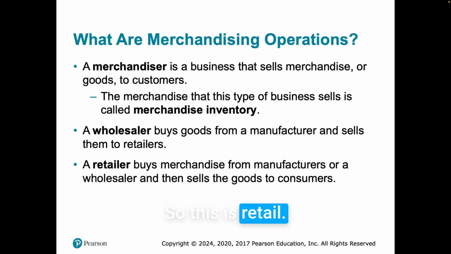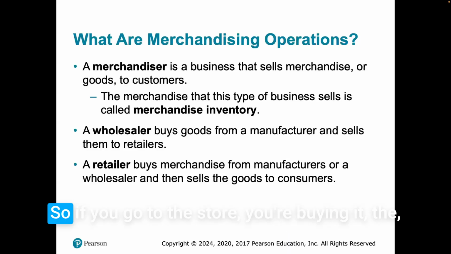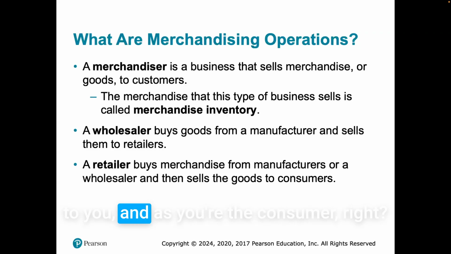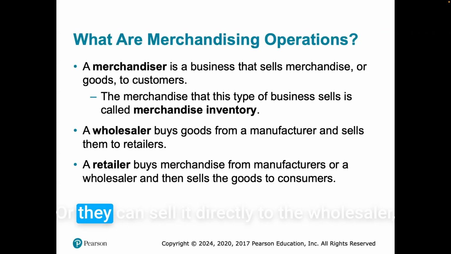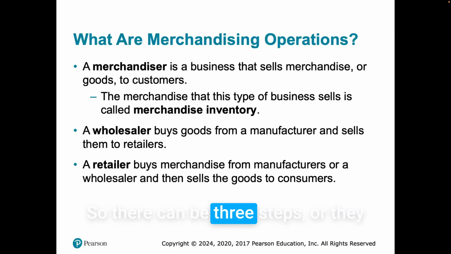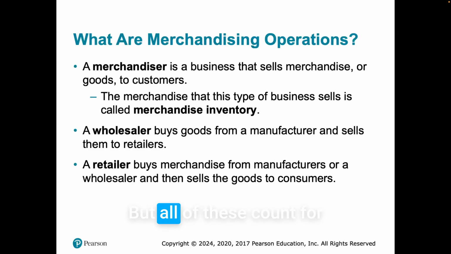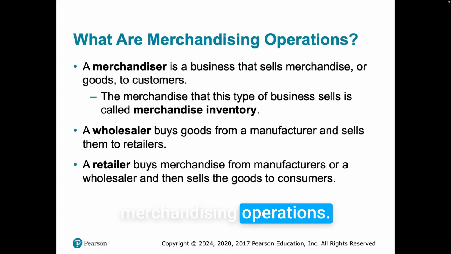So this is retail. This is where we get retail stores. If you go to the store and you're buying, the merchandiser is selling the product directly to you, the consumer. Or they can sell it to the wholesaler, who then sells it to a retailer. So there can be three steps, or it can be direct to the retailer itself. But all of these count as merchandising operations.